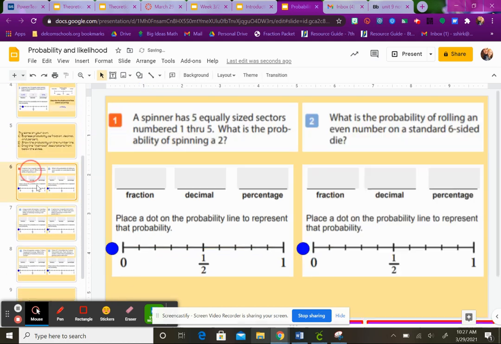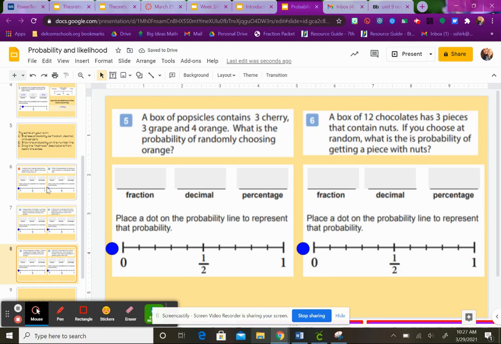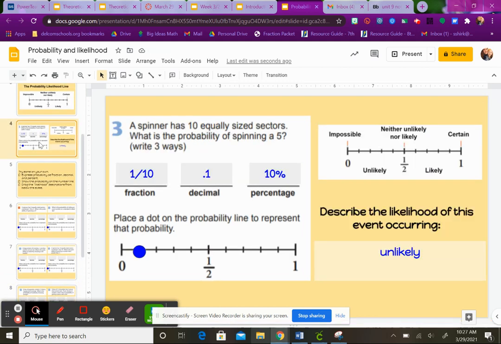So I want you to try to finish the rest of these doing that same thing I just did on this slide. If you need help or don't understand how to do that, mainly though, you can always take a fraction and do top divided by bottom to get your decimal point. But some of these you kind of already know.